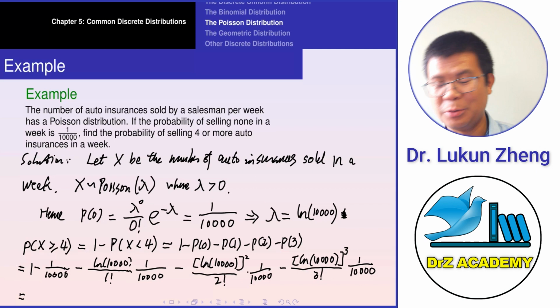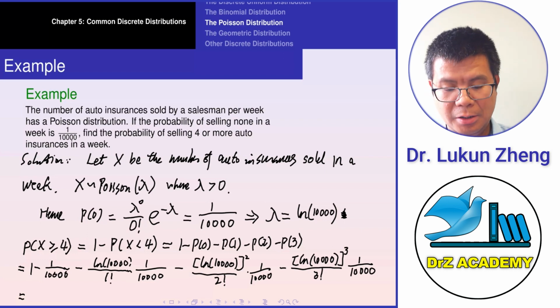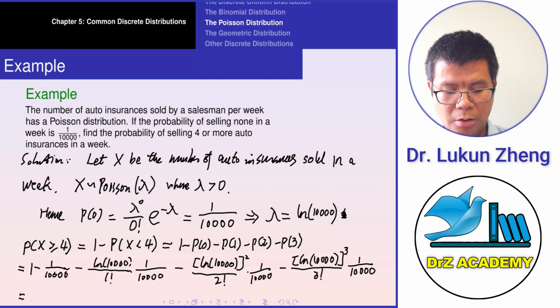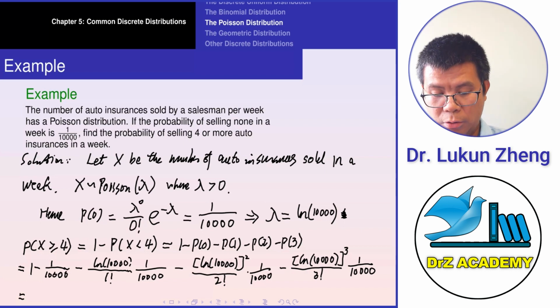So you can just do this one. Let me just use a calculator to find this one. 1 minus 1 over 10,000, minus ln 10,000 over 10,000, minus parentheses ln 10,000 close the parentheses squared over 2 over 10,000, and then minus parentheses ln 10,000 close the parentheses raised to the power 3 over 6 over 10,000.